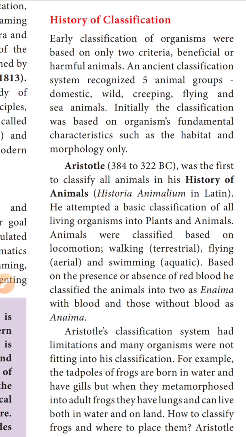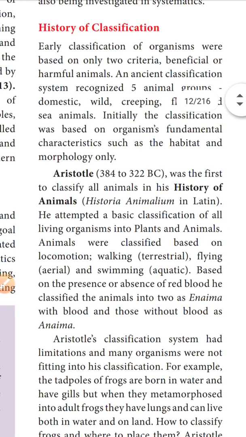Okay, next one, history of classification. What is the classification history? Early classification of organisms was based on only two criteria, only two groups. What are the two groups? The first one is beneficial animals and the second one is harmful animals. This category was the early division of the animals.